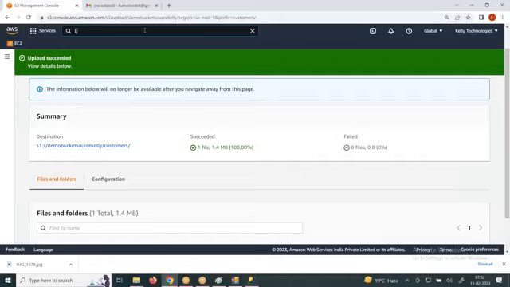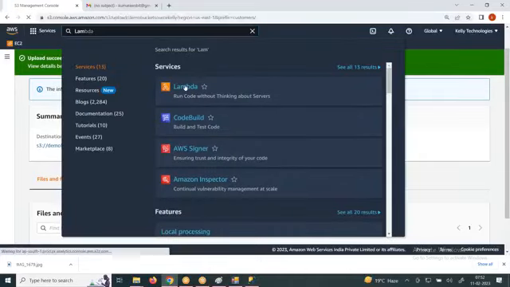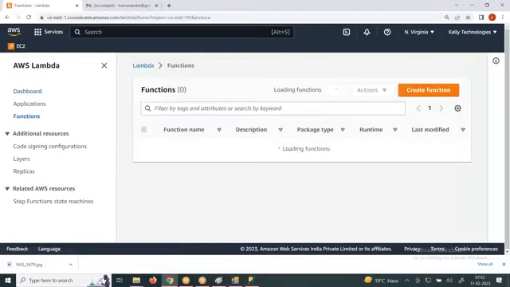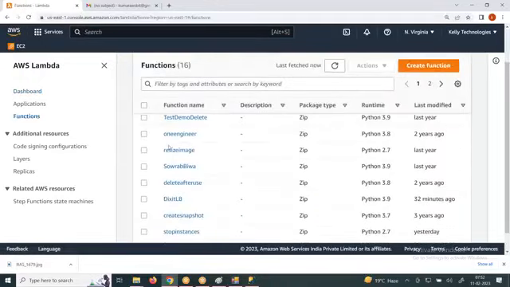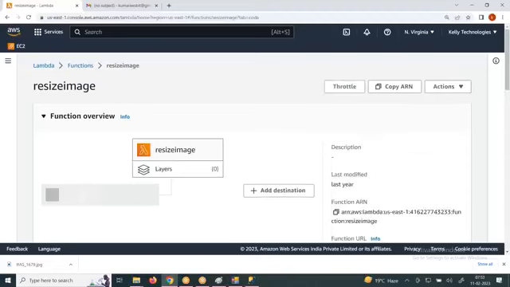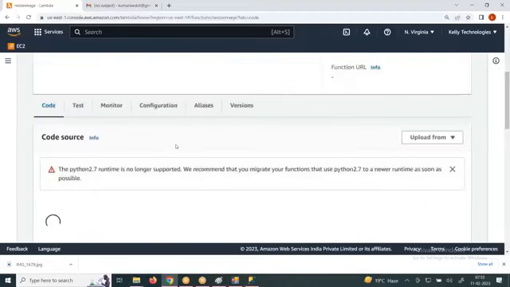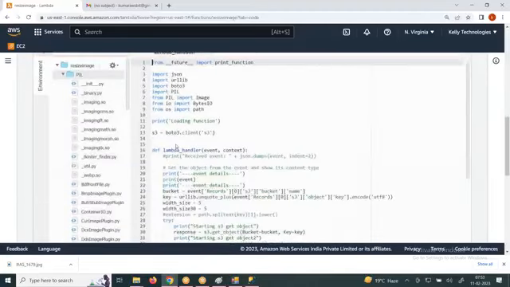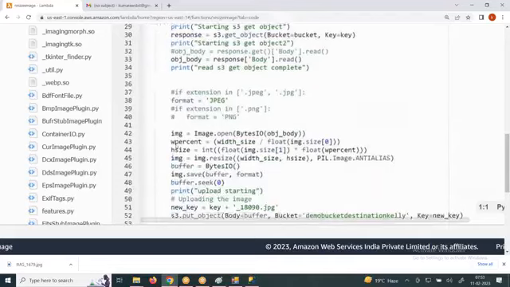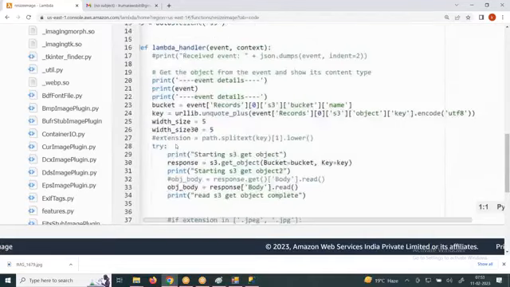And I have one lambda function that I have written. What is the lambda function name? See here. I am a developer, sir, so I know how to write a program. So when this lambda function runs, anyone who adds a file in AWS S3 in that bucket, it will convert that file into a smaller size. What is the window size?